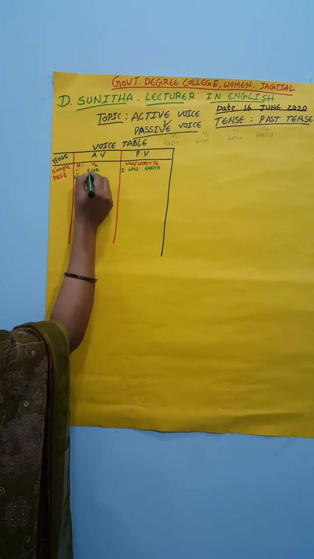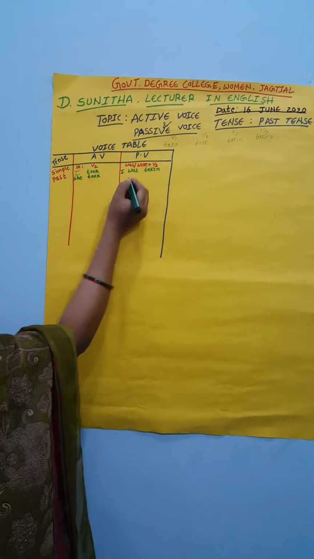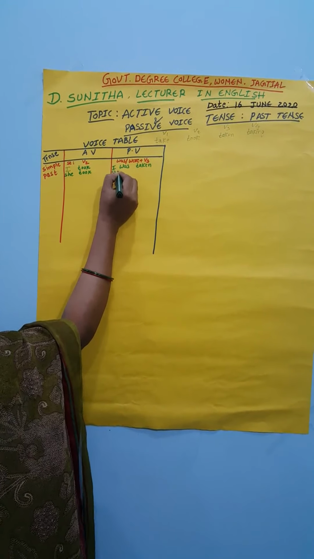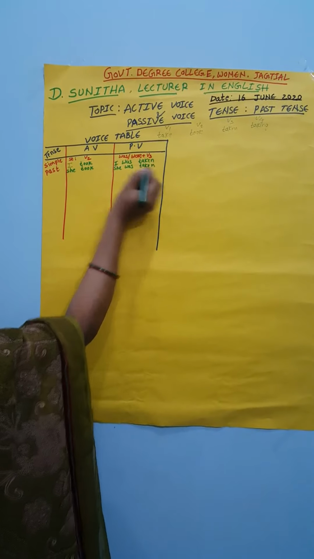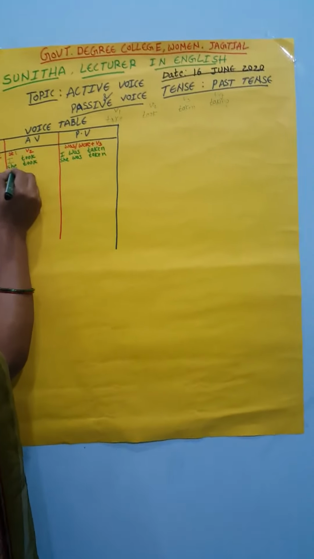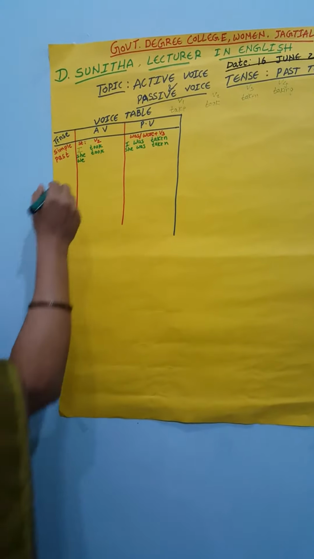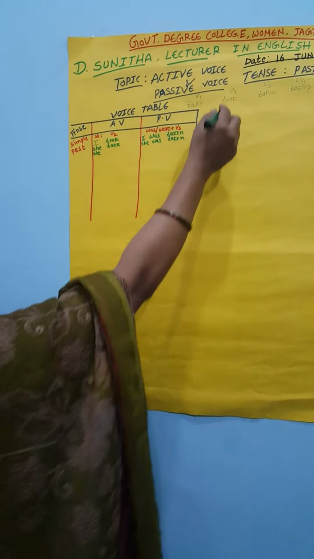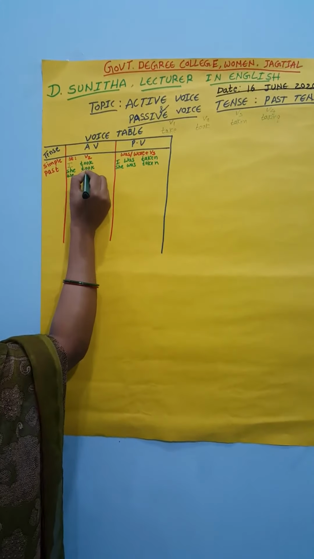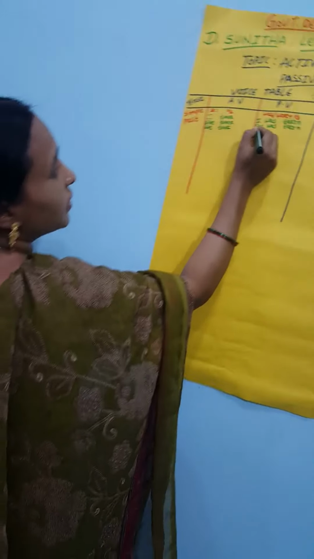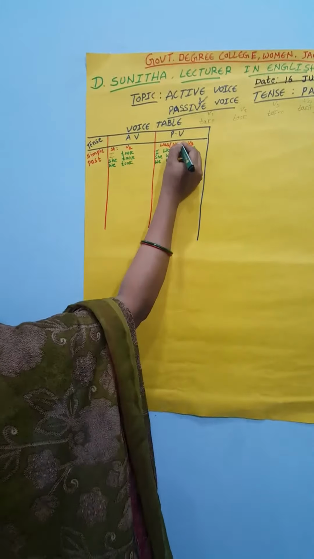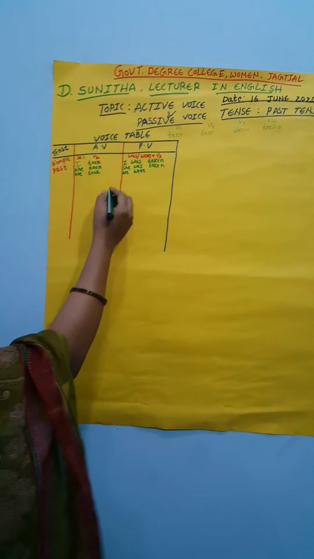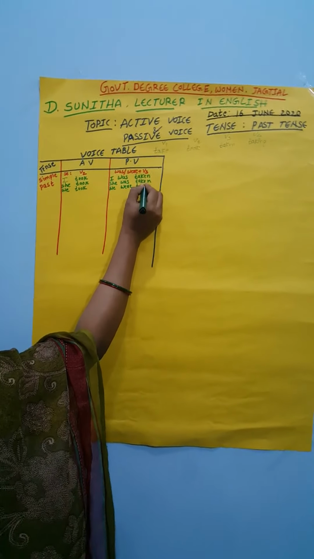See the second example. She took. Here, she was taken. See the third example. We. Whether it is singular or plural, we is plural, and we can take only V2. We took. What is here? We were. Here the subject is plural, so we take the plural helping word were. We were taken.